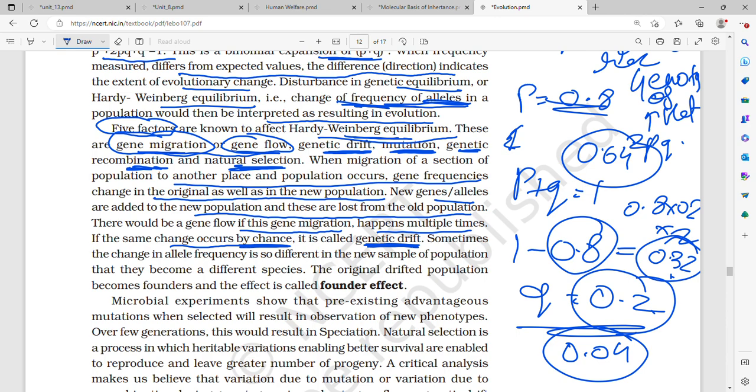Sometimes change in an allele frequency is so different in the new sample of population that they become a different species itself. The original drifted population becomes founder and the effect is called as founder effect. So what is genetic drift, gene flow, gene migration, founder's effect? When migration of a section of population to another place or population occurs, then the gene frequencies change in the original as well as in the new population.